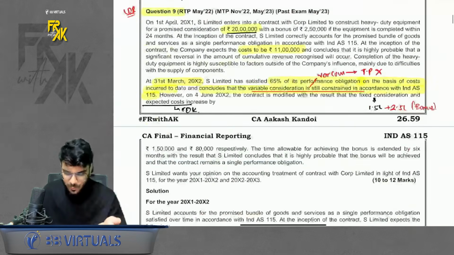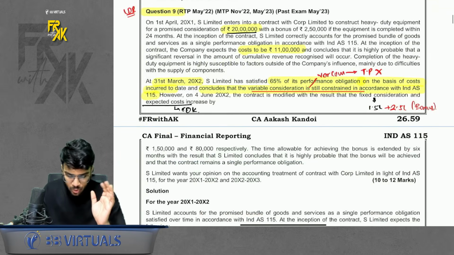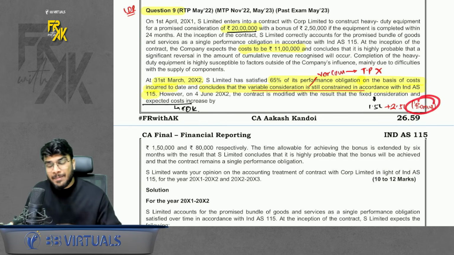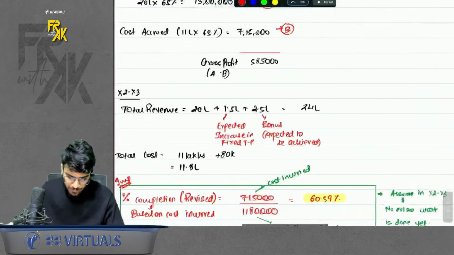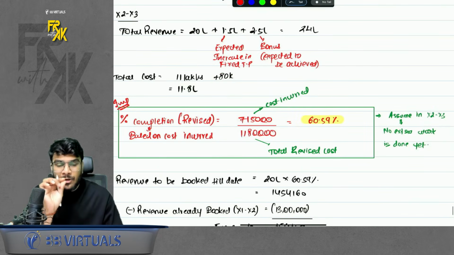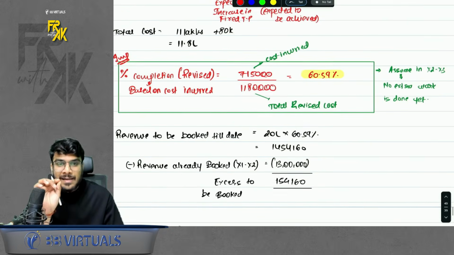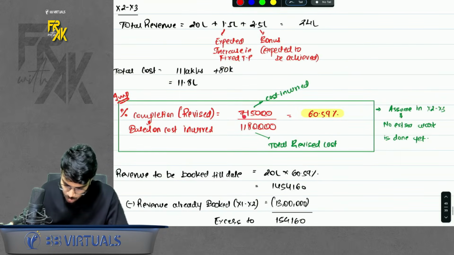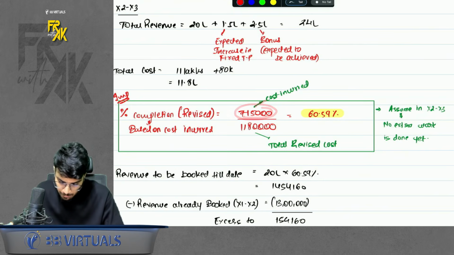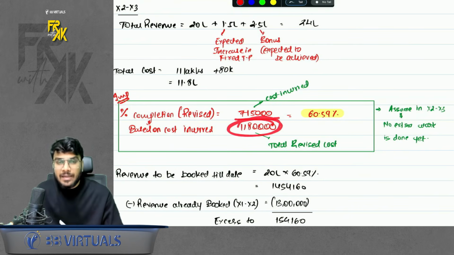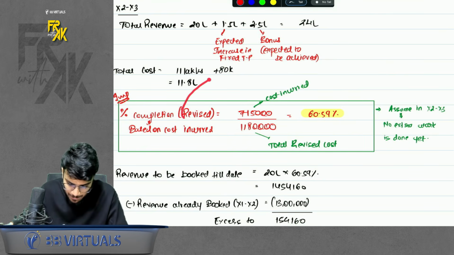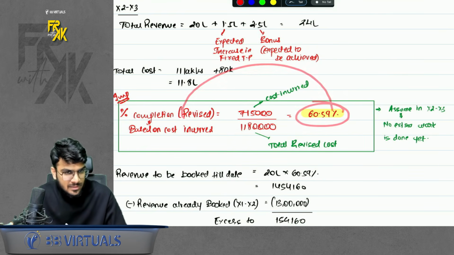Now what happens subsequently is our revenue and cost both are expected to increase, and also now the bonus is expected to be received. So what will happen? Once the cost is expected to increase, the percentage completion changes. Why? Because assume that the cost incurred is same, but the divisor, that is the denominator, will increase now because the total cost is expected to increase. So your revised percentage completion is 60.59% now, right?